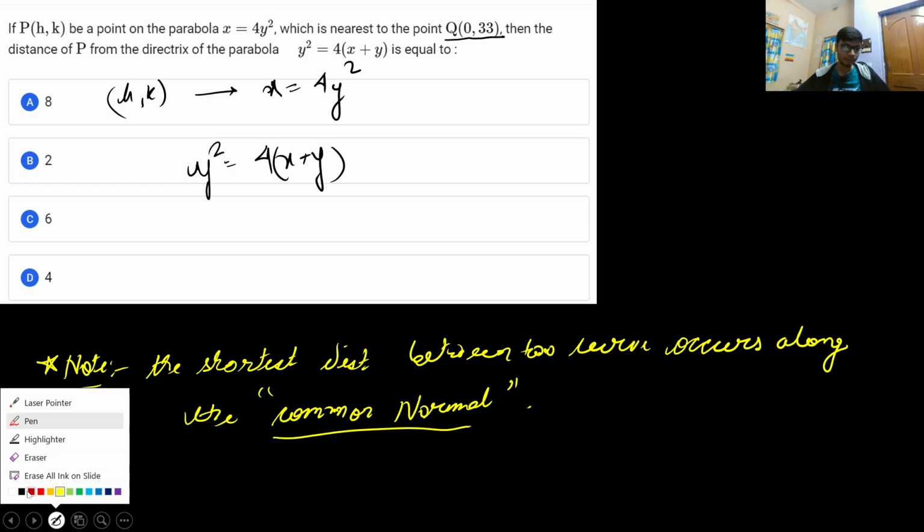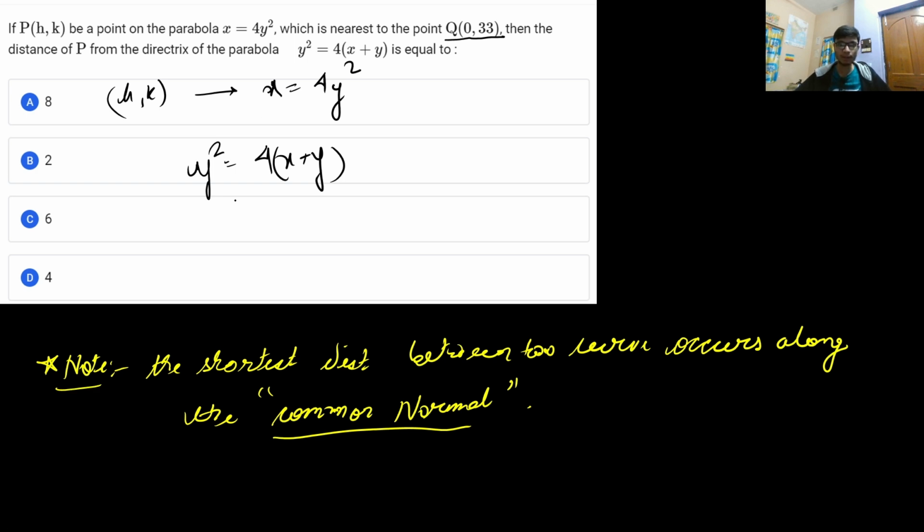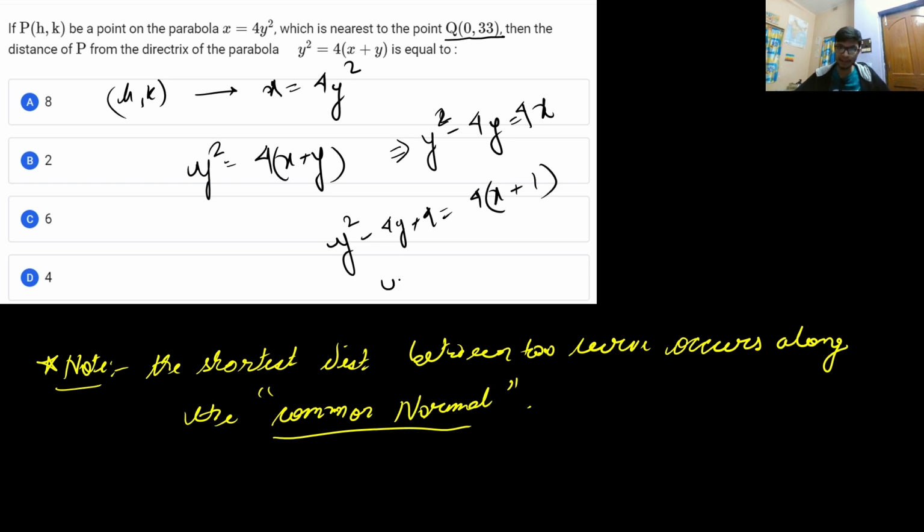If you look at the first parabola or the second parabola, it is asking me to find the distance of point P from the directrix of this particular parabola. So let me decode the second parabola. The second parabola is basically in the format y square minus 4y is equal to 4x. Now to complete this perfect square, I will add plus 4 to both the sides, and then I will get y minus 2 whole square is equal to 4 into x plus 1.